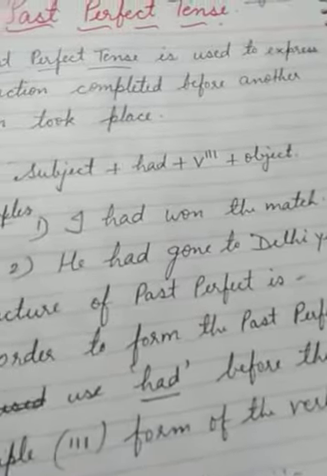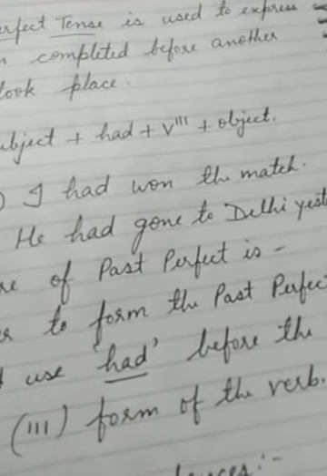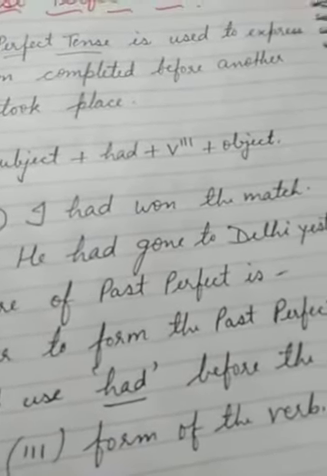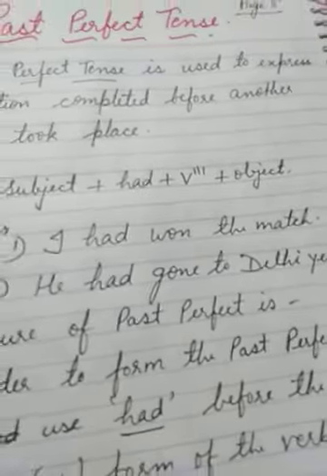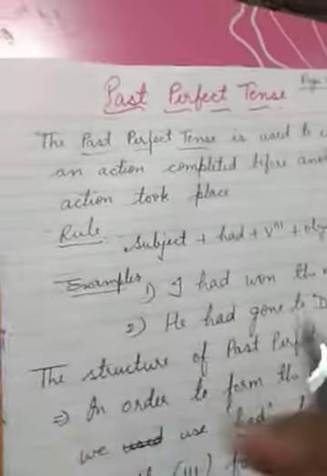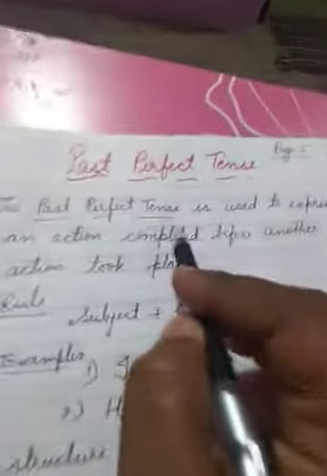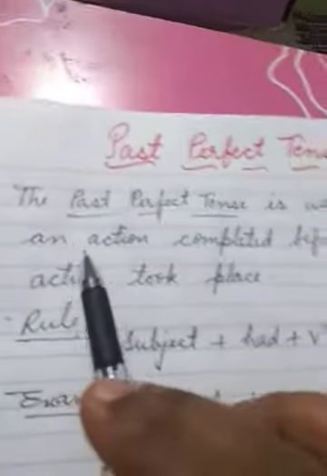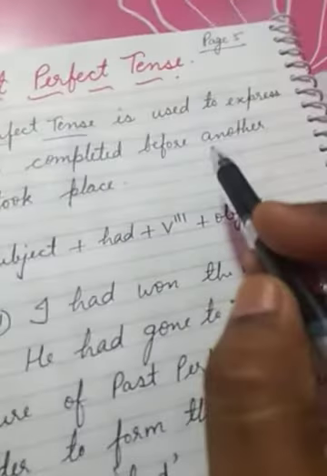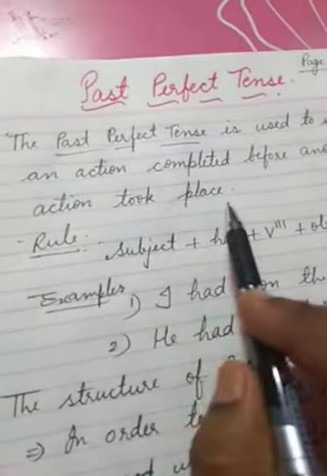So what is past perfect tense? Simply say that we use past perfect to talk about something that happened before another action in the past, or simply say that the past perfect tense is used to express an action completed before another action took place.